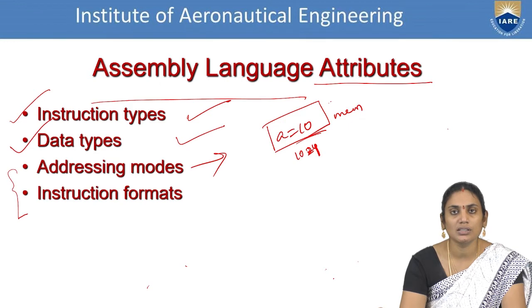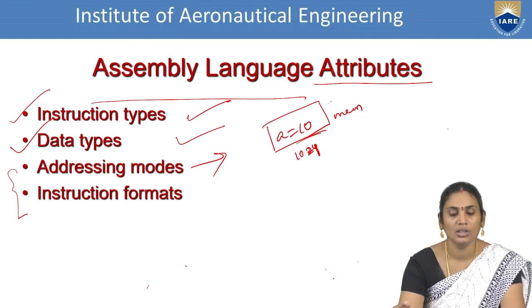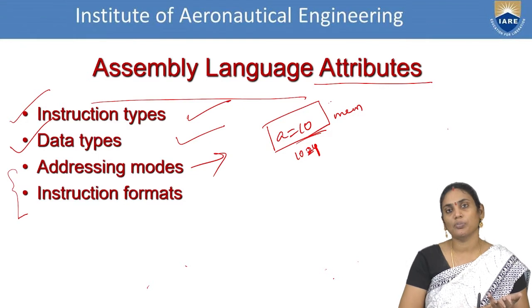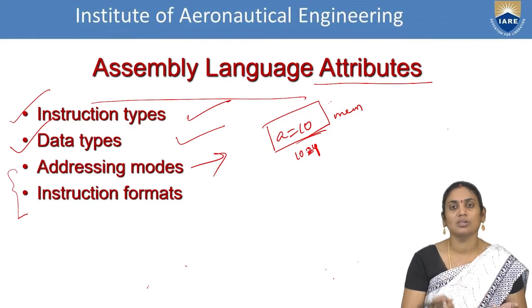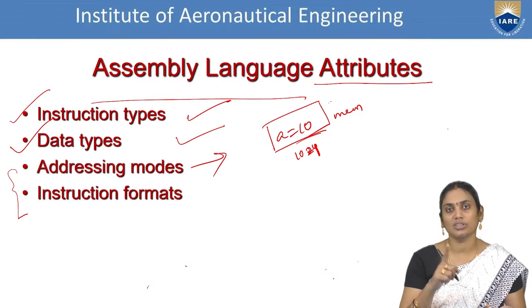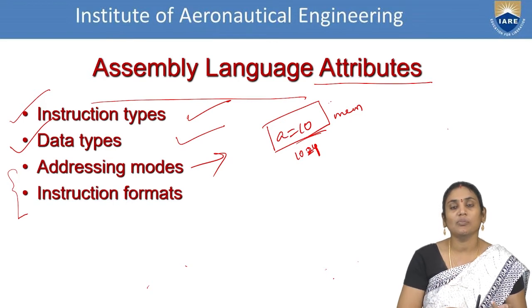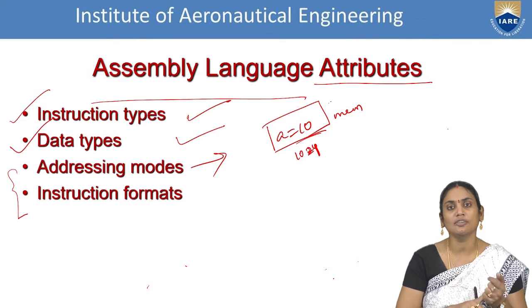Now, how can I call this particular address? What is the data provided in that address? How can I understand these things? For these notations, we will be understanding the addressing modes. That means, what is the format of representing the data using data types? How can it handle the data by using instruction types? Where it can be located is constructed by means of addressing modes.